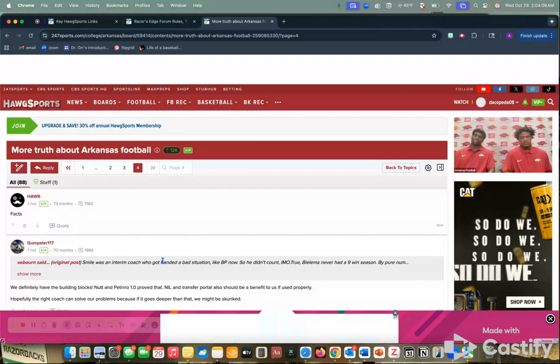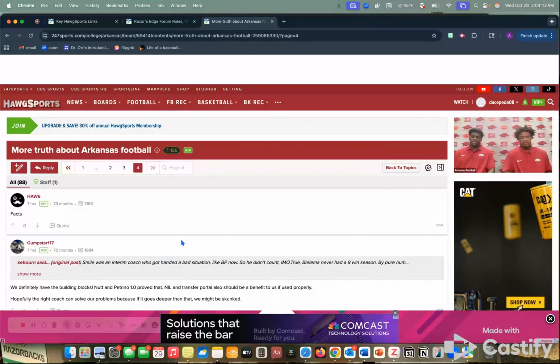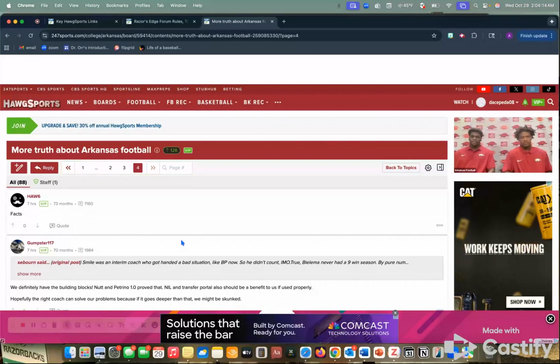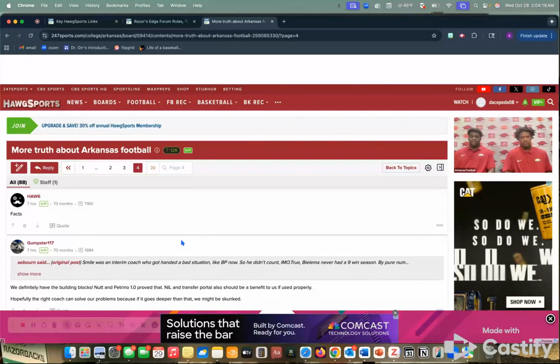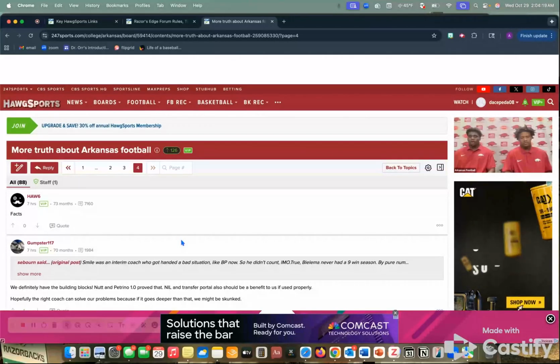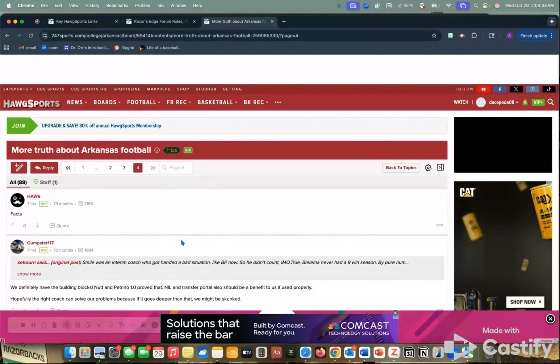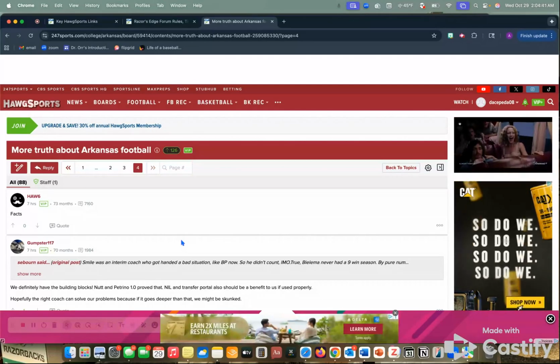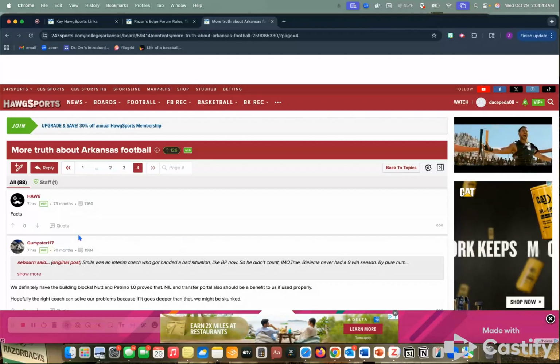But it can also occur the other way as new Razorback fans who may be more adept at using technology can find out breaking news first, post it to the message board, and then thus the older Razorback fans or older members are able to find out this breaking news as well if they're not as adept at using the platforms that breaking news happens on, like Twitter or X, I suppose, or different social media things like that. Which this obviously demonstrates the theory of distributed knowledge between members.